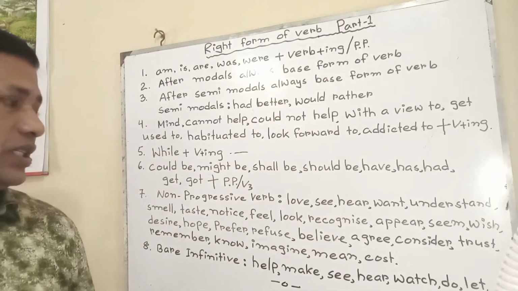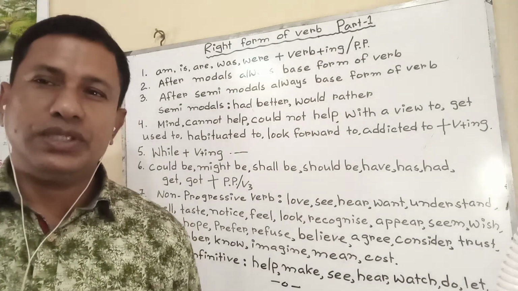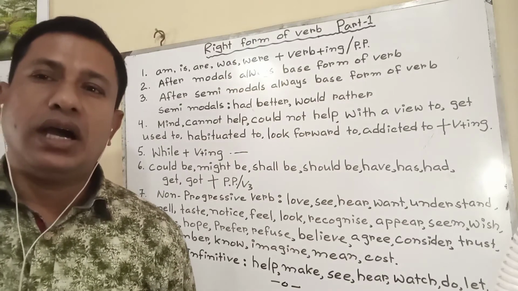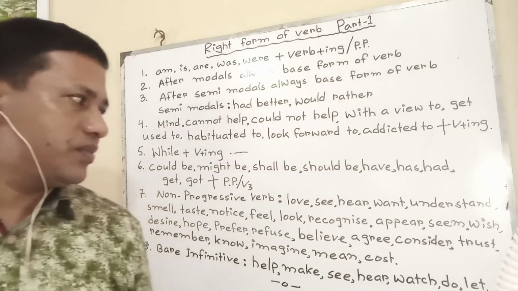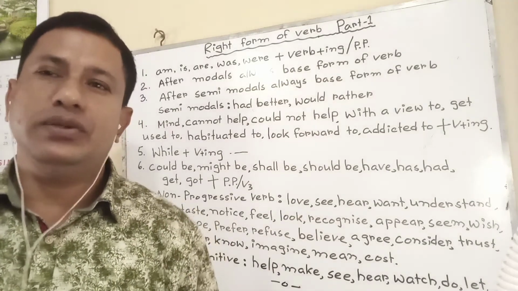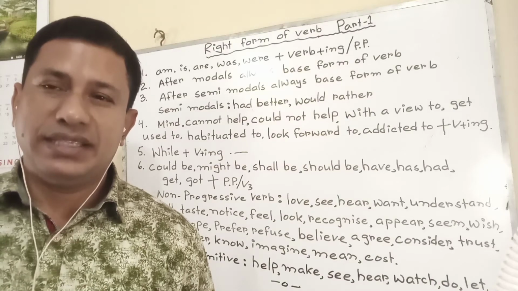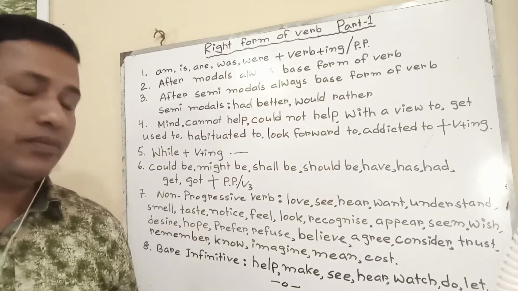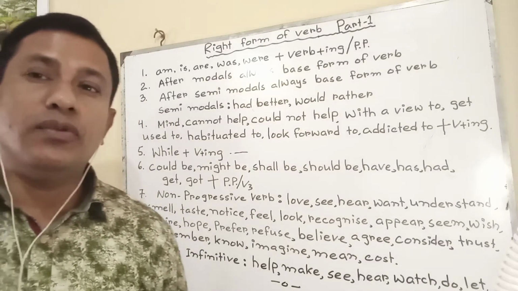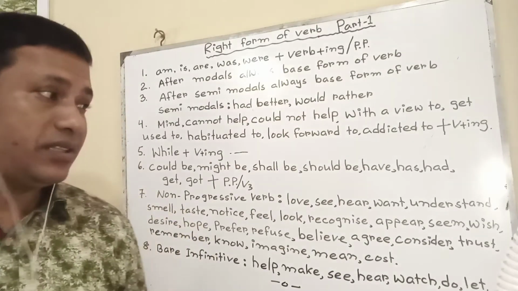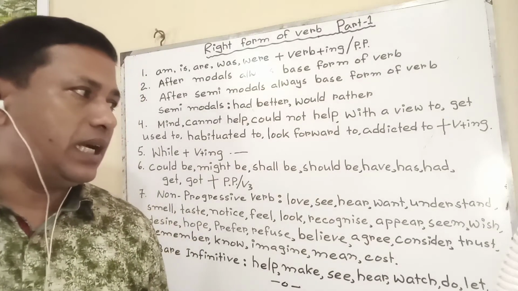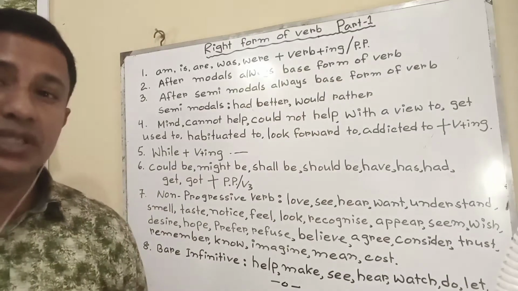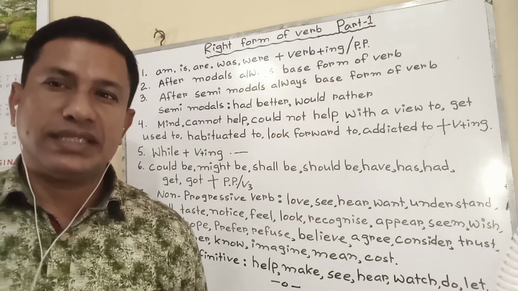That means progressive verb means verb plus ing. The verbs which can take ing are called progressive. The verbs which cannot take ing are called non-progressive verbs, such as I am seeing. We cannot use it; we just say I see it. We are hearing it. We cannot say it this way; we say we hear it. I am wanting. We cannot say it this way; we say I want it. I am understanding. We cannot say it this way; we say we understand.